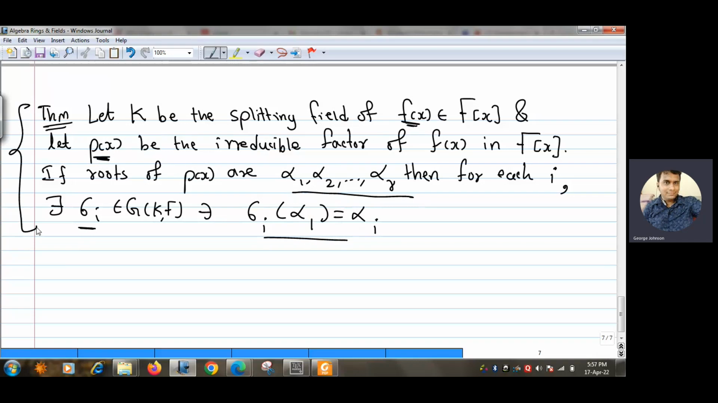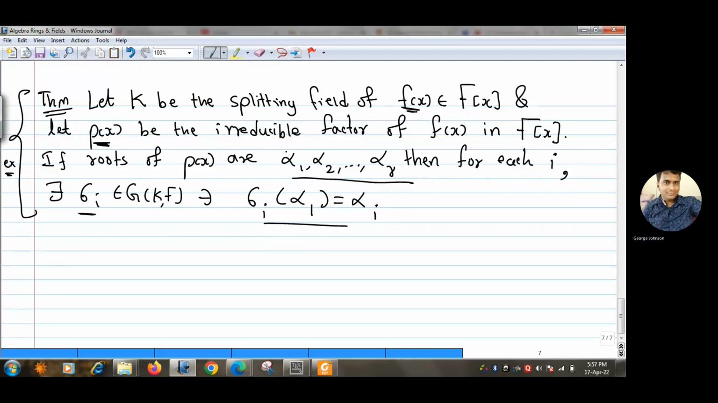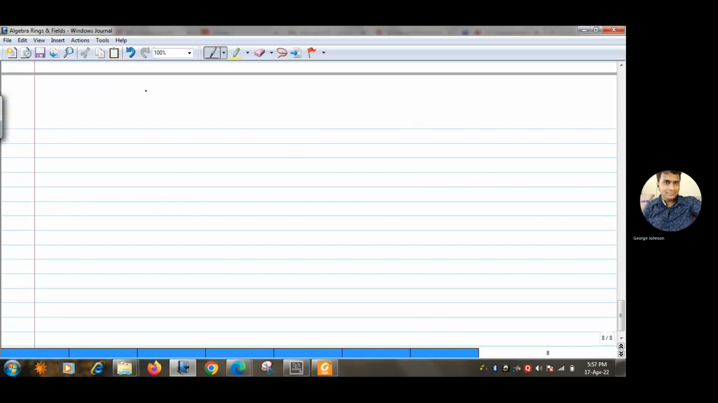So take this as an exercise, and we will need this theorem for the next theorem, which is nothing but the characterization of normal extensions of a field. Okay, so now let us prove this theorem.